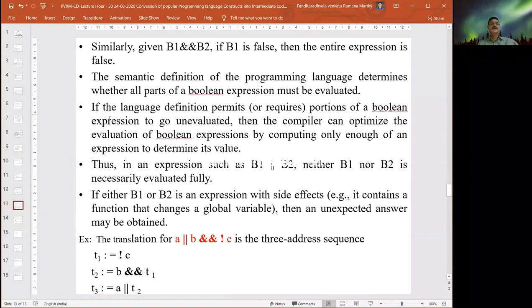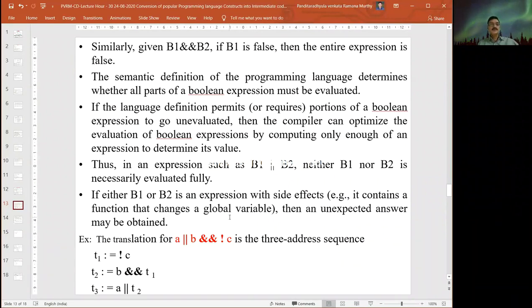Right. If the language definition permits a portion of the Boolean expression to go unevaluated, then the compiler can optimize the evaluation by computing only enough of the expression to determine its value. That is the reason in an expression such as B1 or B2, neither is necessarily evaluated fully. If either B1 or B2 is an expression with a side effect, such as a function that changes global variables, then an unexpected answer may be obtained.